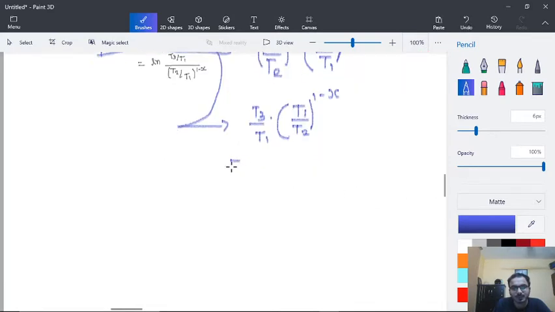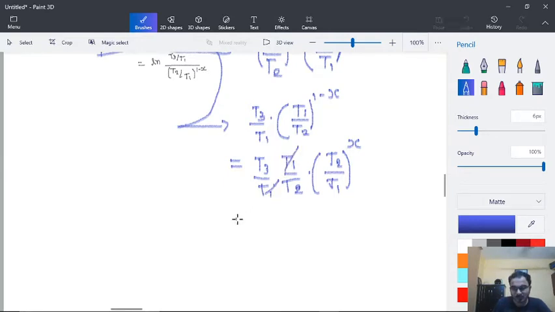If you simplify this, that is T3 by T1 into T1 by T2 into T2 by T1 into x, we can eliminate this and we get T3 by T2 into T2 by T1 into x.